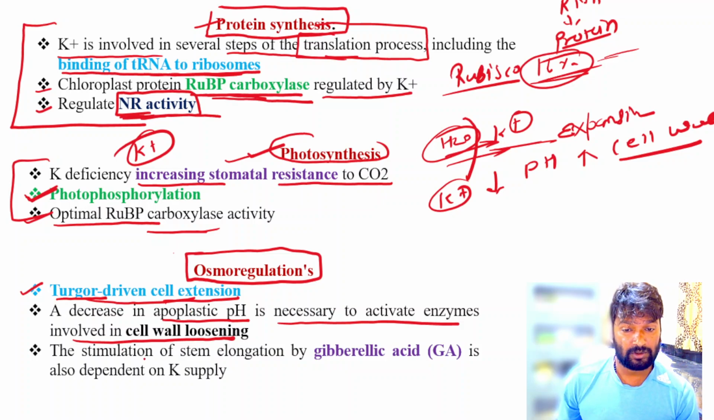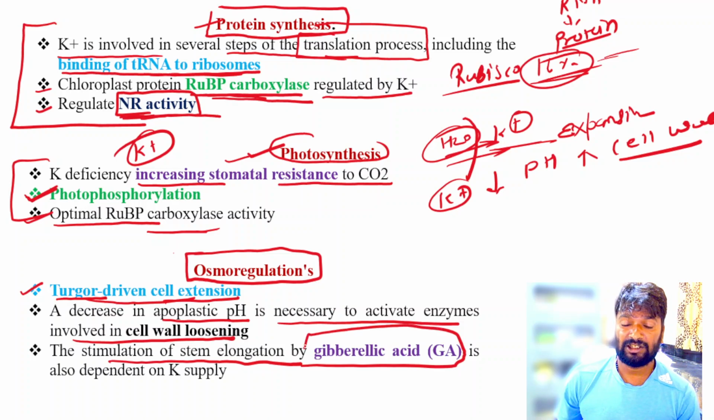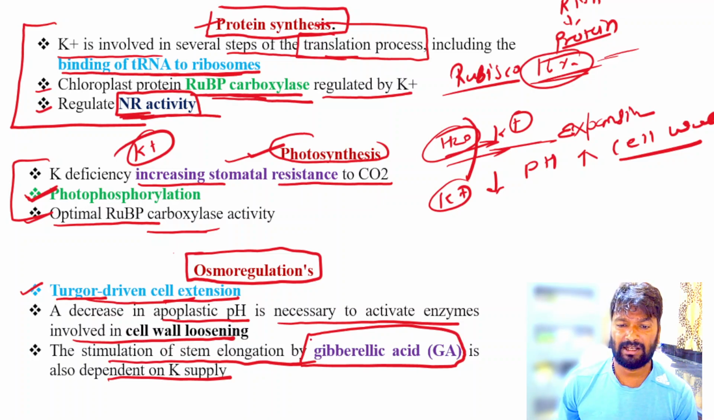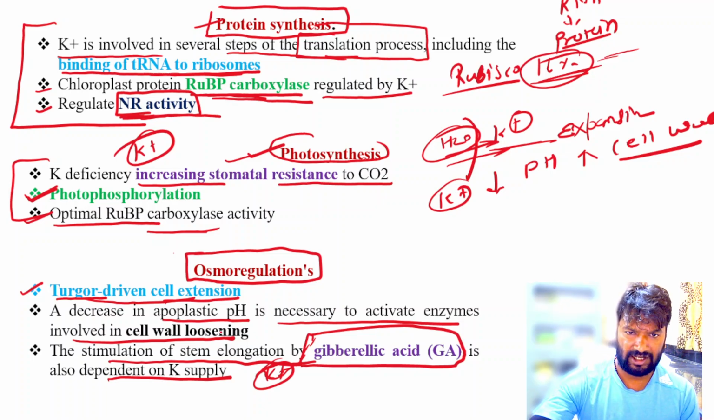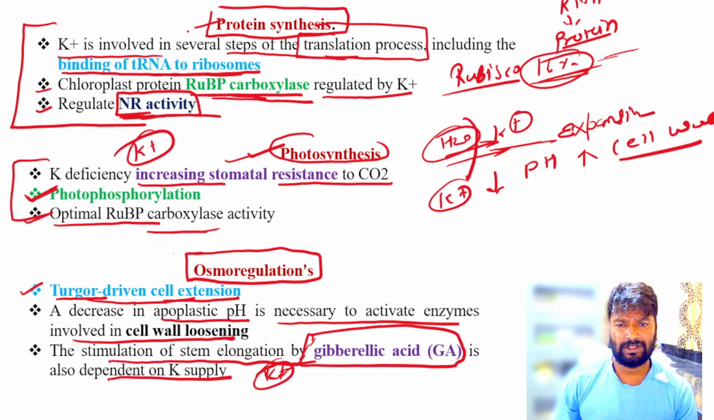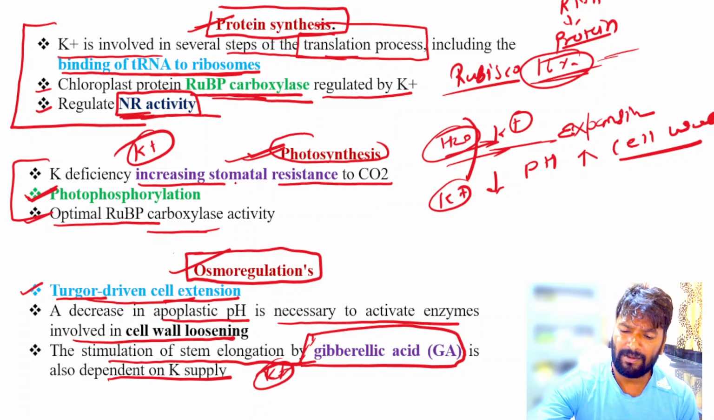Also potassium has an important role in the stem elongation by the gibberellic acids. This process is also dependent upon the potassium supply. Gibberellic acid has some correlation with the potassium supply. So this gibberellic acid stimulates the stem. So protein synthesis, photosynthesis, and osmoregulation are also important functions of the potassium.